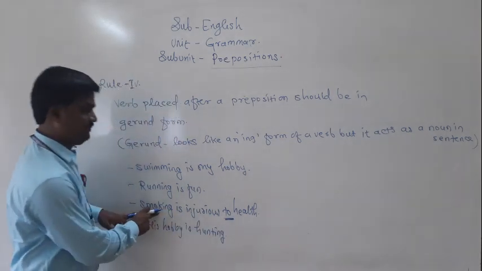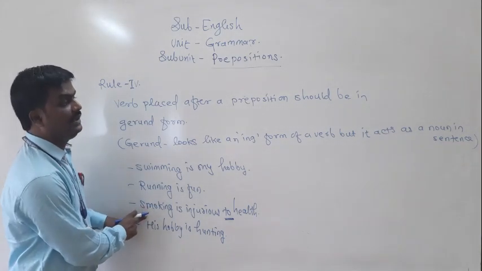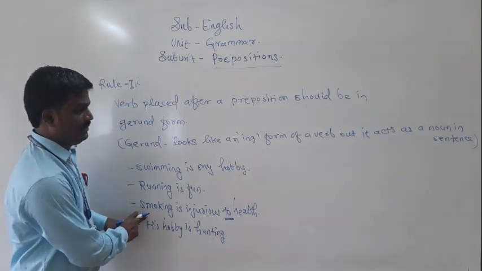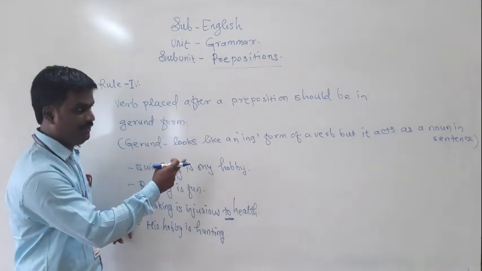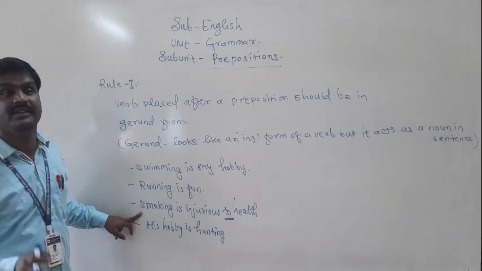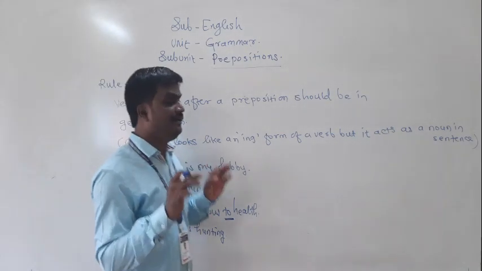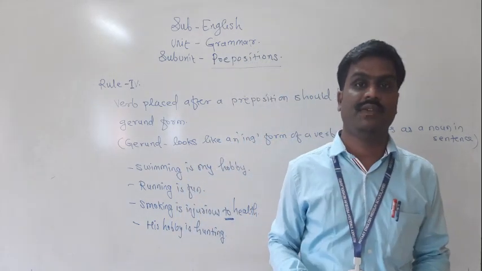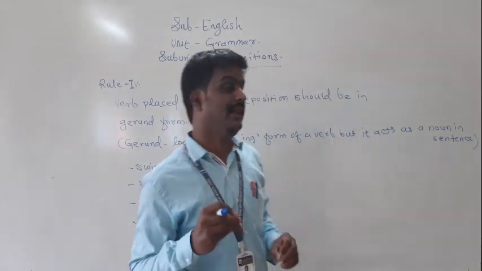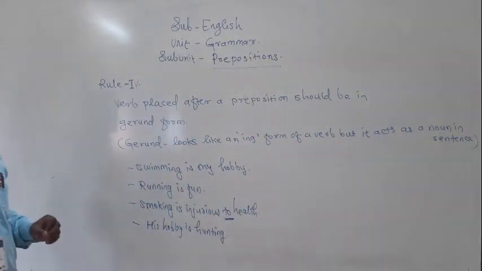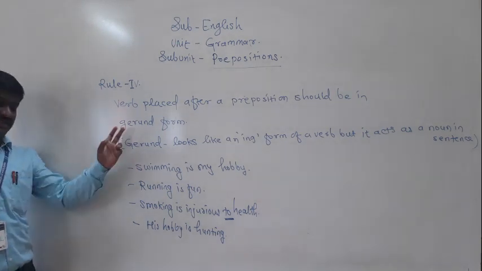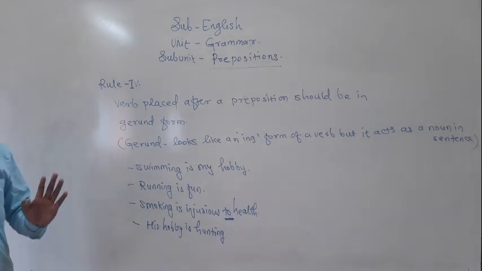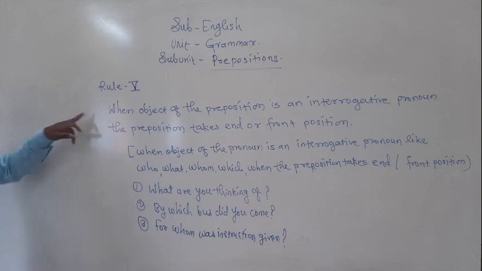Smoking appears like an ing form, but it is functioning as a noun, and that's why if you have to use a verb after a preposition, then you may use it in gerund form. This is the basic I discussed with you.